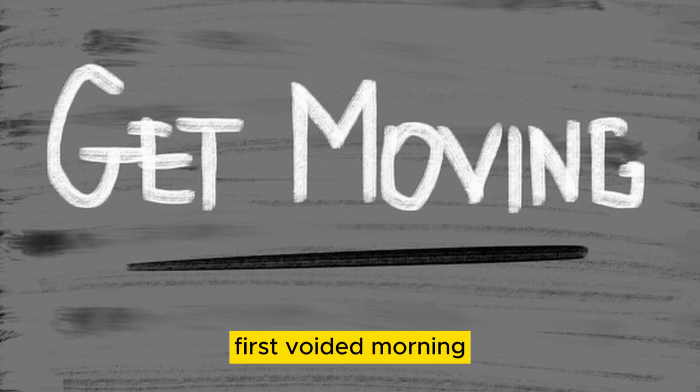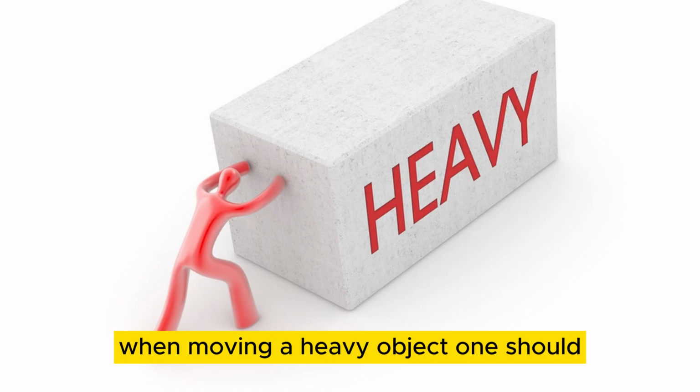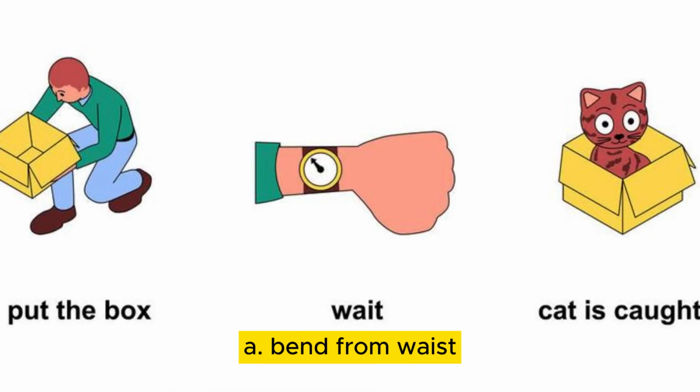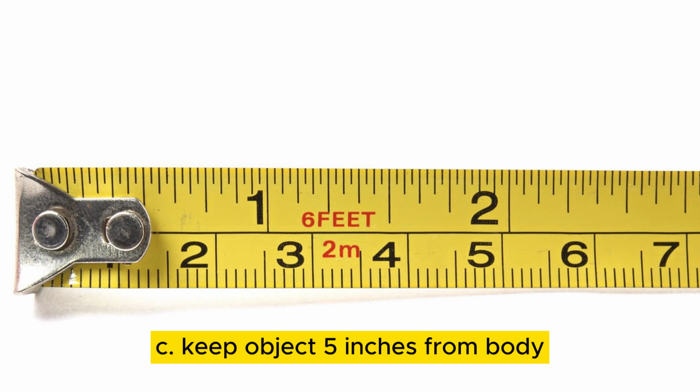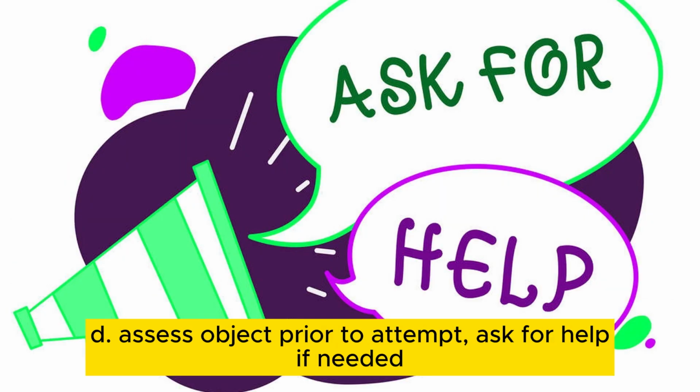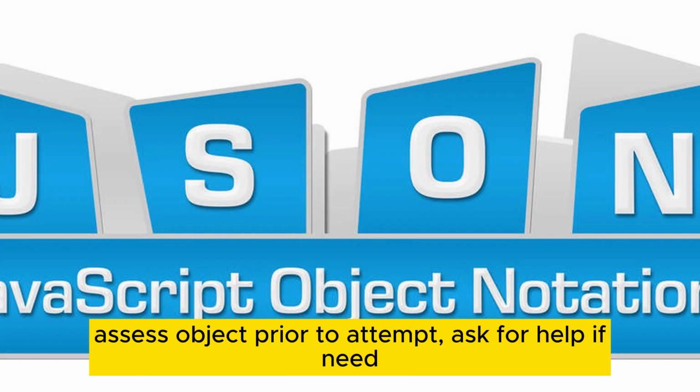First voided morning. When moving a heavy object, one should A. Bend from waist. B. Ask for help after attempting it yourself. C. Keep object 5 inches from body. D. Assess object prior to attempt. Ask for help if needed.